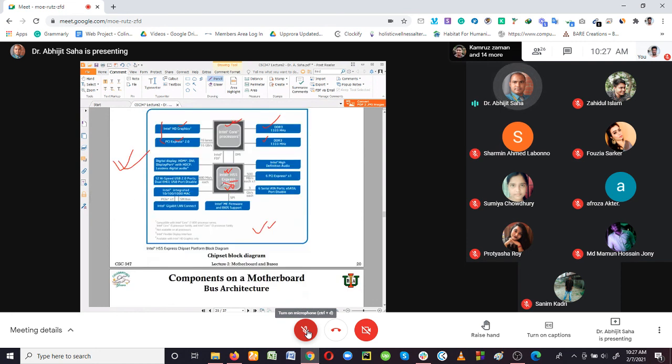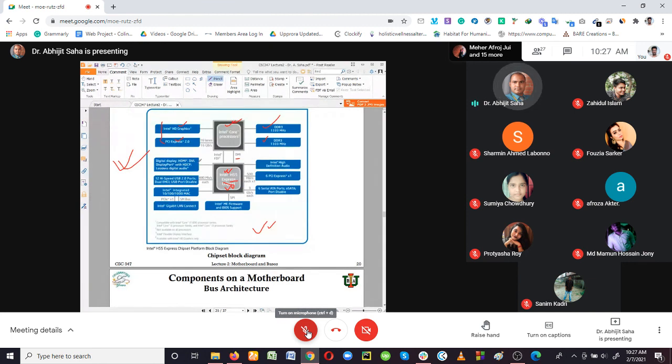Now the processor is connected to the Express chipset through 2 buses, the Intel FDI and the DMI buses. The Express chipset is connected with so many things.